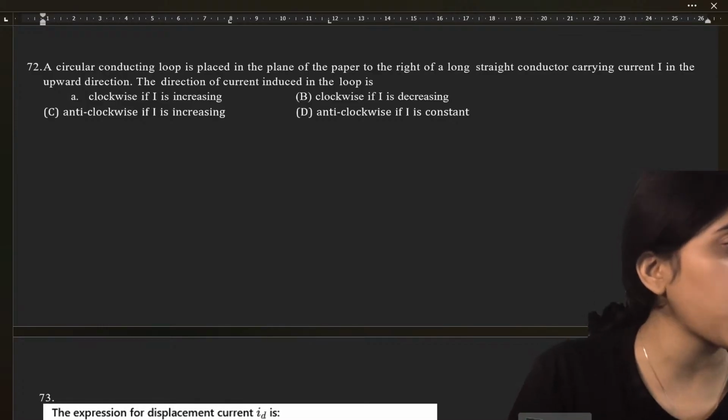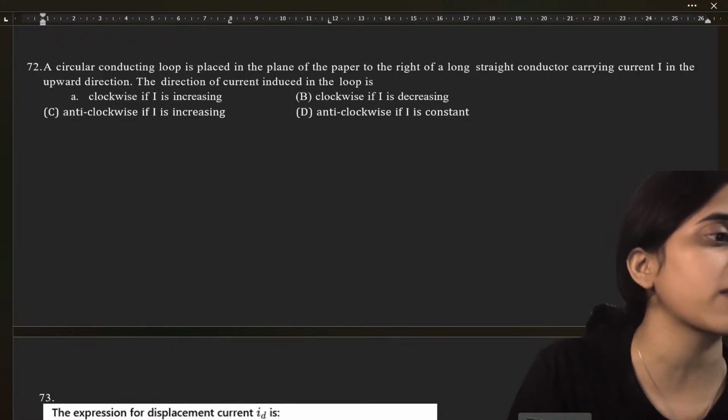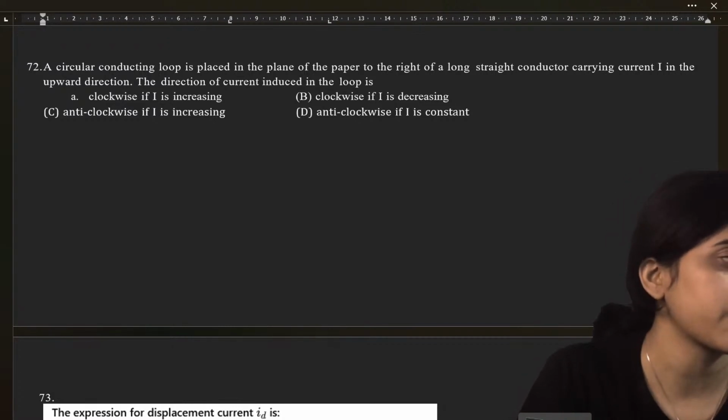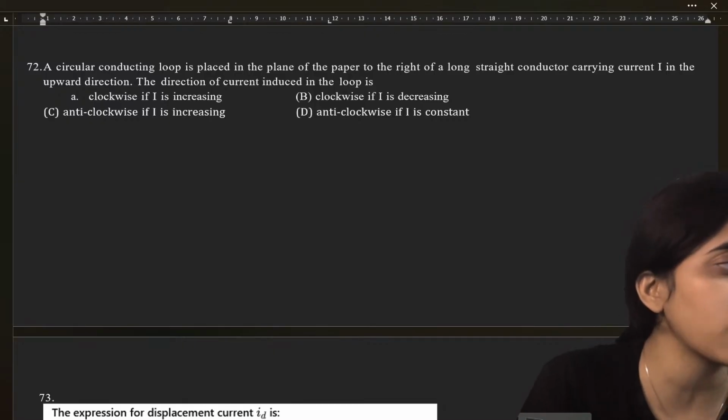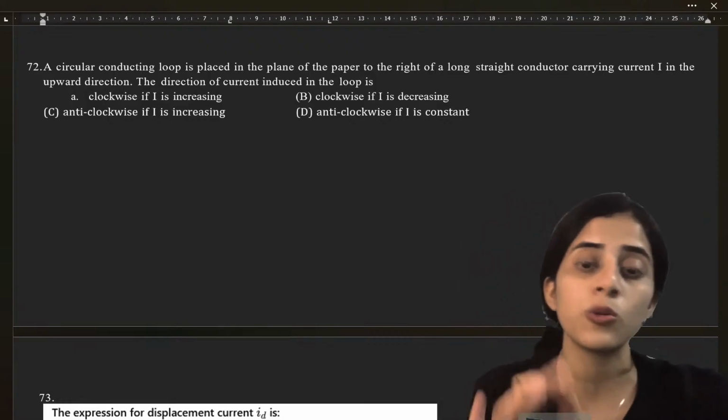So to oppose the increase in magnetic flux, which is directed into the page, the induced current will produce its own magnetic field that points out of the page. So that is why the induced current will flow in an anti-clockwise direction to create a magnetic field that opposes it.